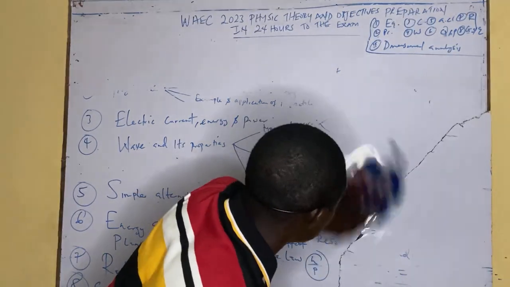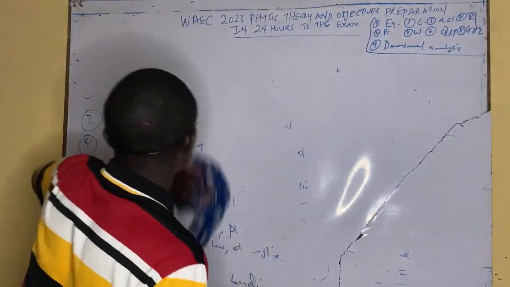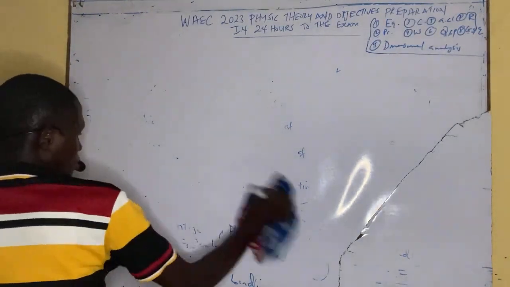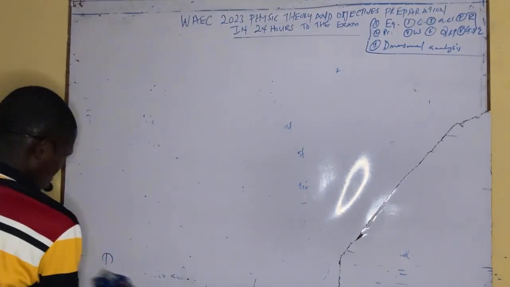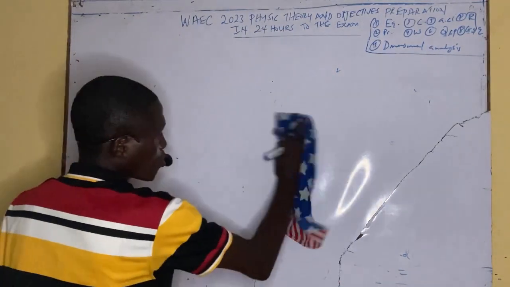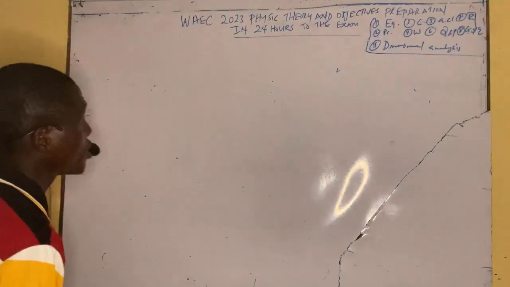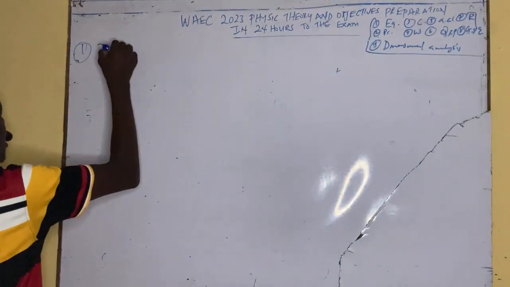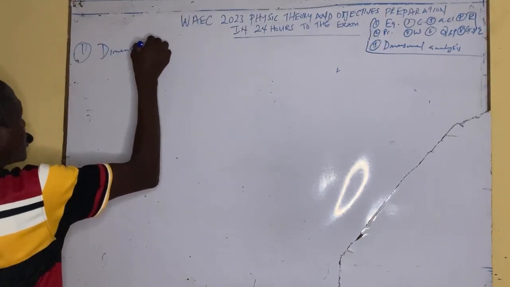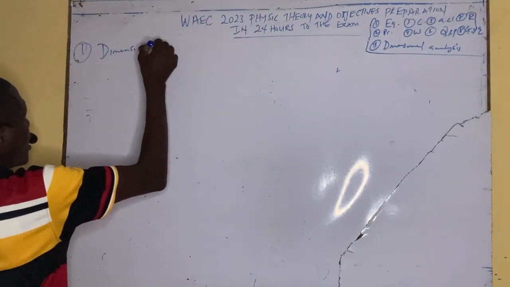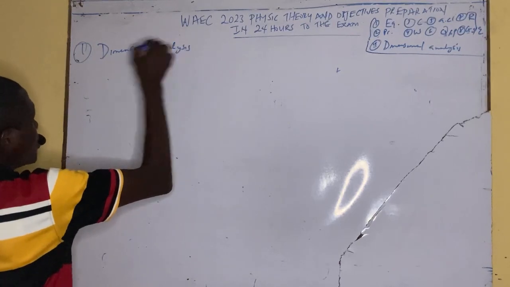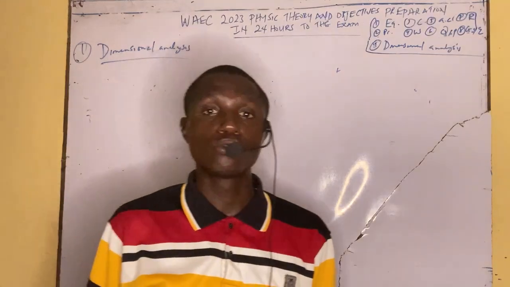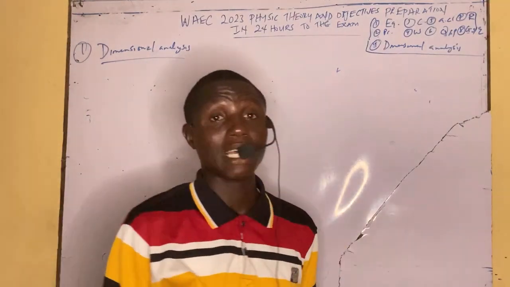I want to take it systematically, and show how we can meet these topics in your exam. The first one that you are likely to meet is dimensional analysis. That's topic 1. Now here I will just give you the hint that you need, because if I ask you to go into this topic in detail, you might not be able to cover all the stuff that I just highlighted.